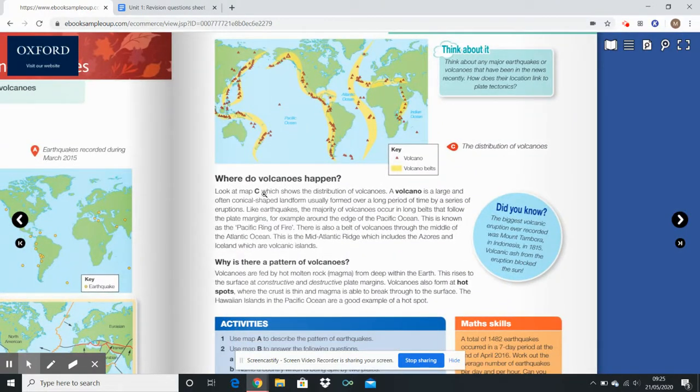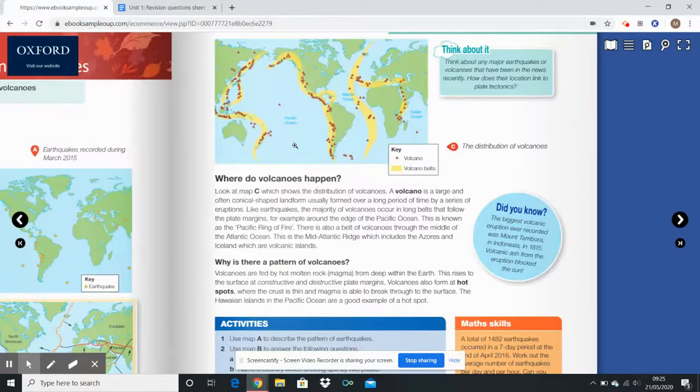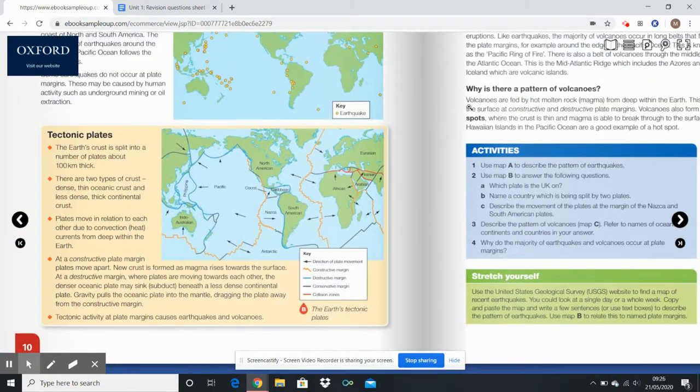So where do volcanoes happen? Is another key question that kind of goes on to the second one here. Where do the majority, and we call this kind of ring of fire or this belt around the Pacific Ocean, or if we look at this boundary, the Pacific plate here.